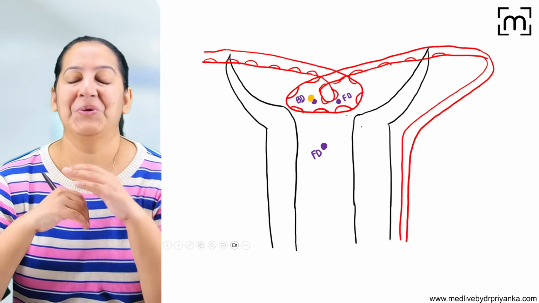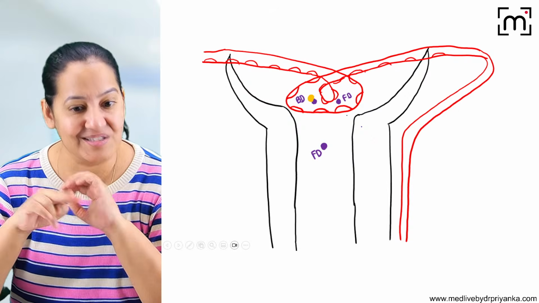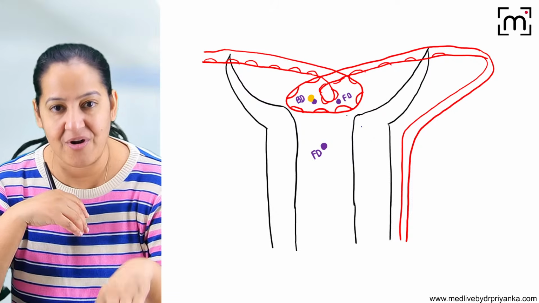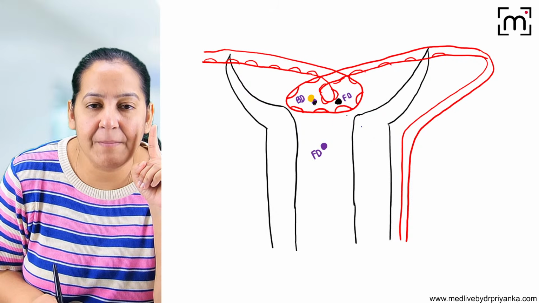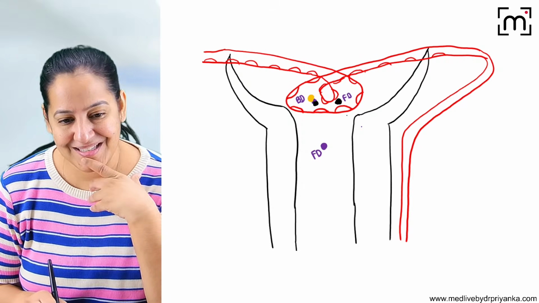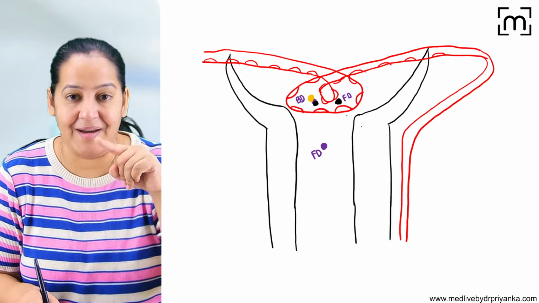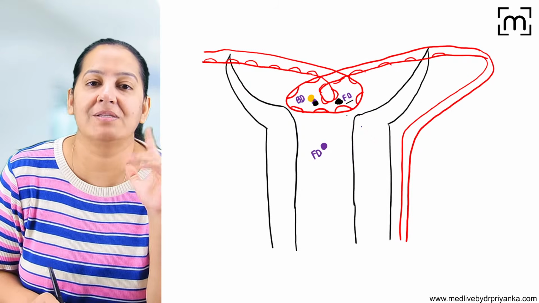Listen, now, I have told you that in the blood, the drug occurs in 2 forms. What are the 2 forms? See, it is the free drug. Can you see? This is the free drug. And it is the bound drug. The bound drug is bound to the protein. So in the blood, both are present. Okay. So the blood is going in the capillary. You can see in the blood, the free drug is also present. The bound drug is also present.